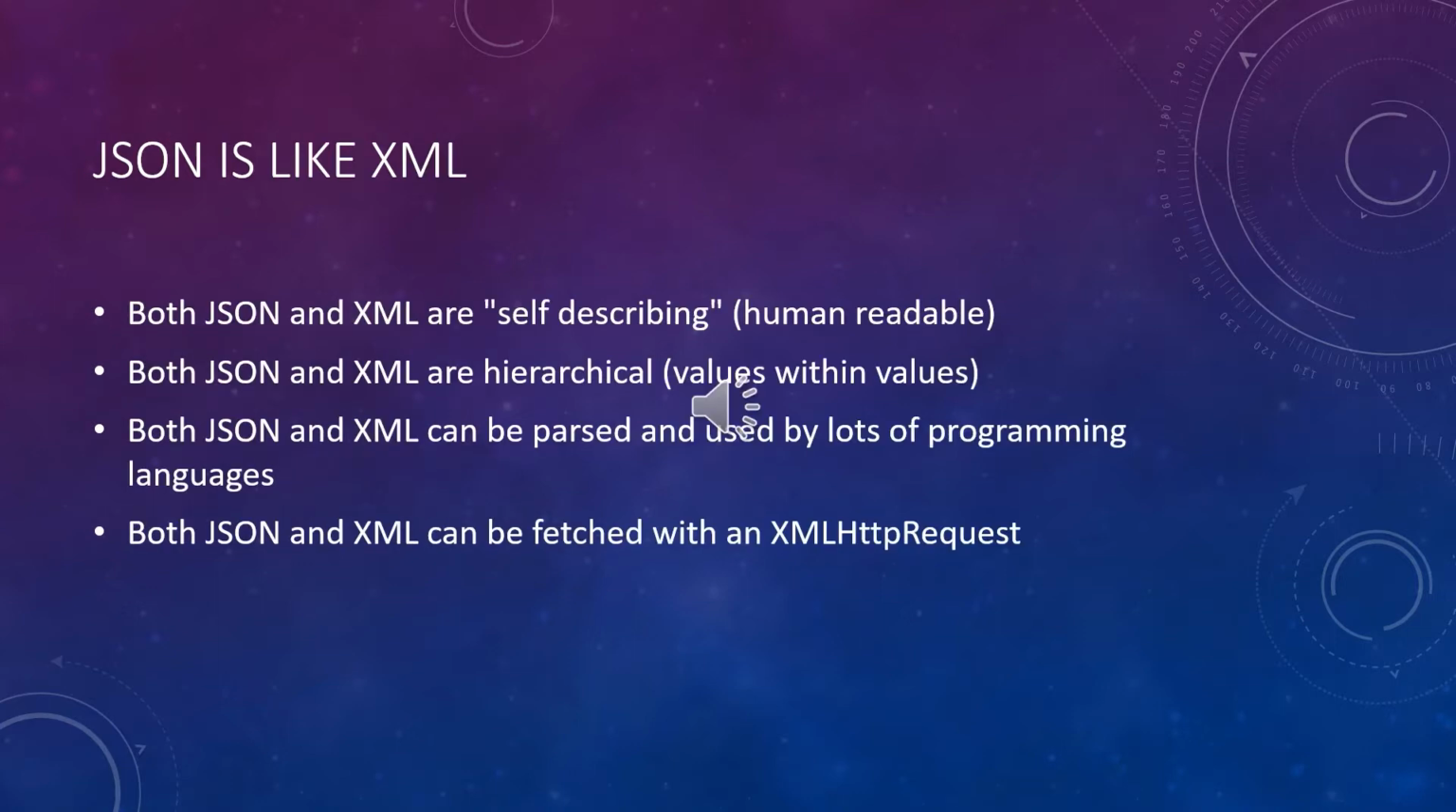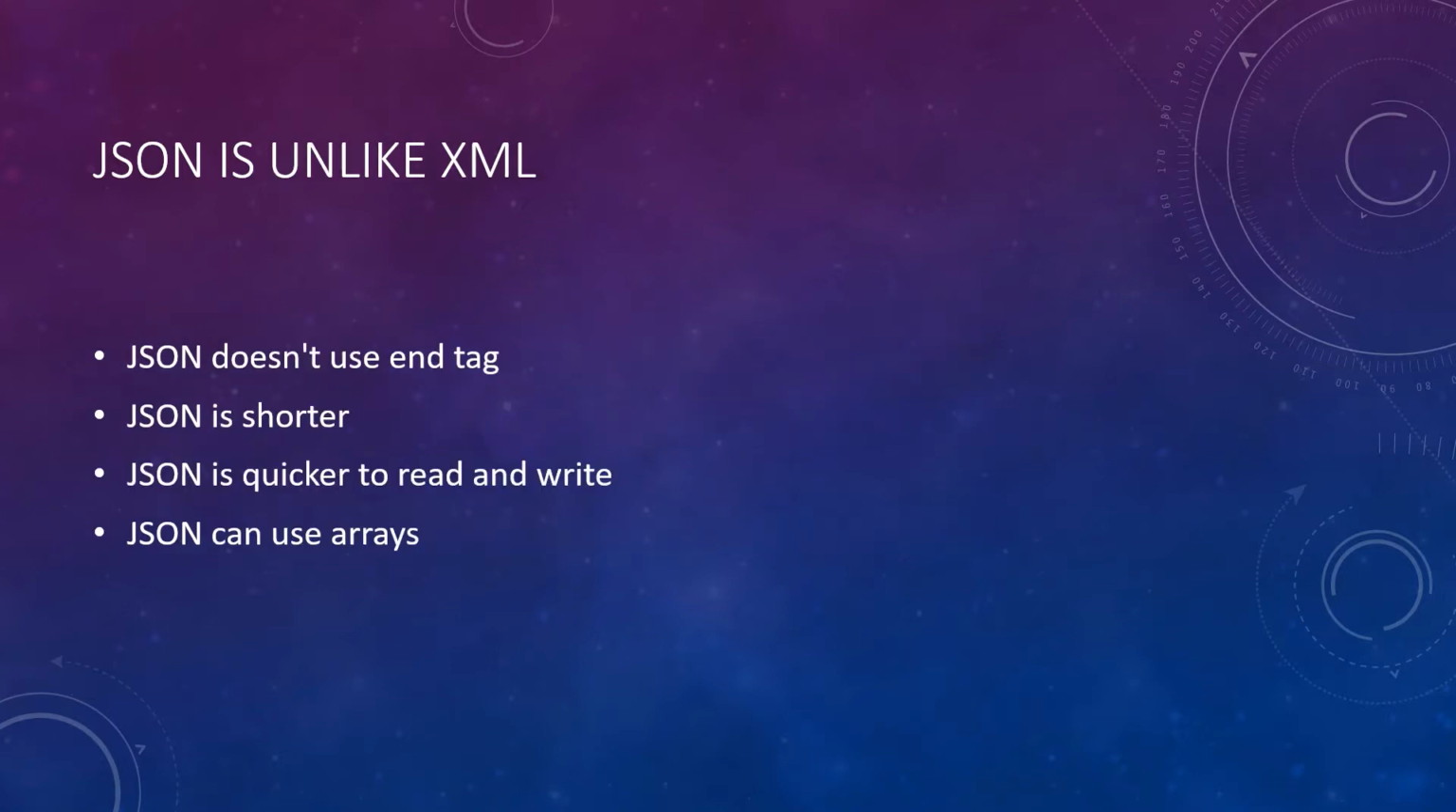JSON and XML are similar because both are human readable and have a hierarchical structure. Most programming languages have parsers for both JSON and XML. Though both XML and JSON are similar in many cases, there are some differences. First, JSON doesn't use an end tag, and JSON is quicker and easier to read and write.